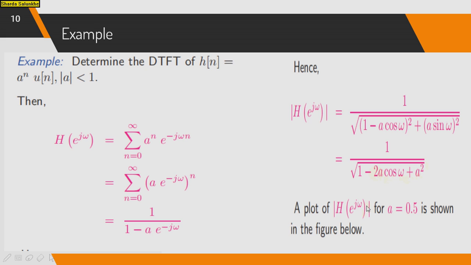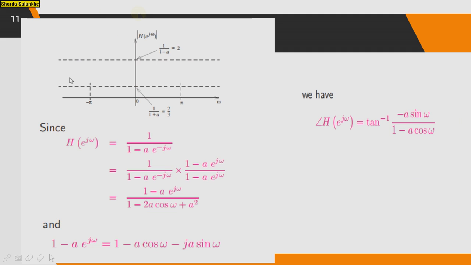And you can plot the H of e raised to j omega for the a values. So if you take the a value 0.5, you can show it in the figure. So this is the magnitude plot of H of e raised to j omega, where 1 divided by 1 minus a is equal to 2, and 1 divided by 1 plus a is equal to 2 by 3. If you take the a value 0.5, so H of e raised to j omega will become 1 divided by 1 minus a into e raised to minus j omega.